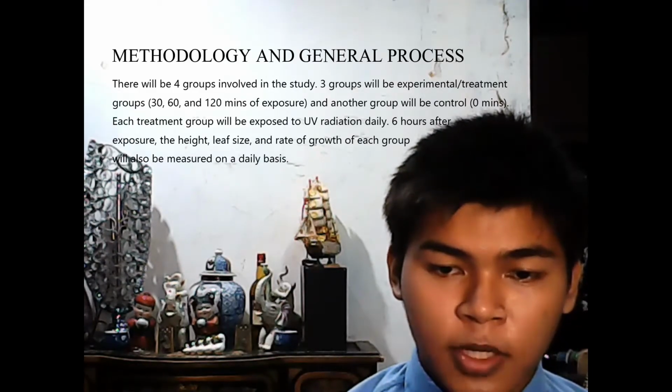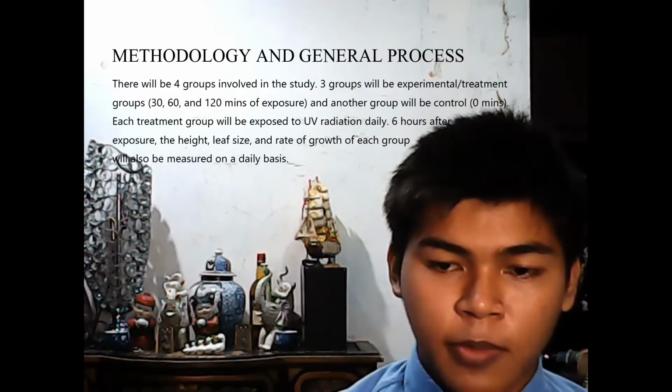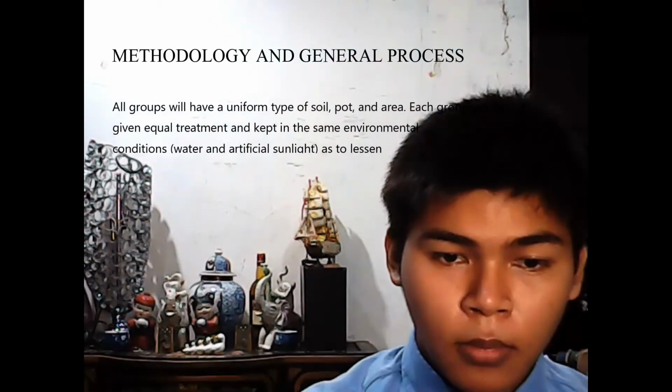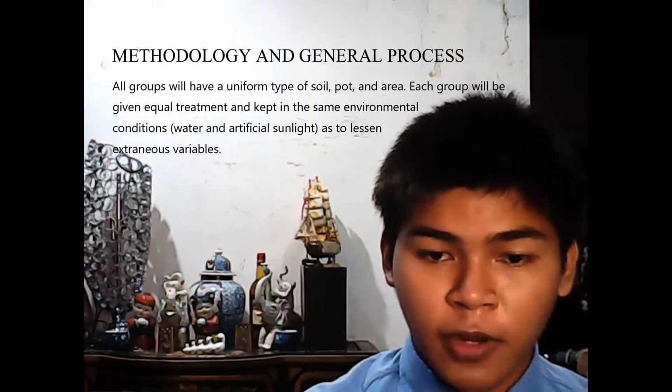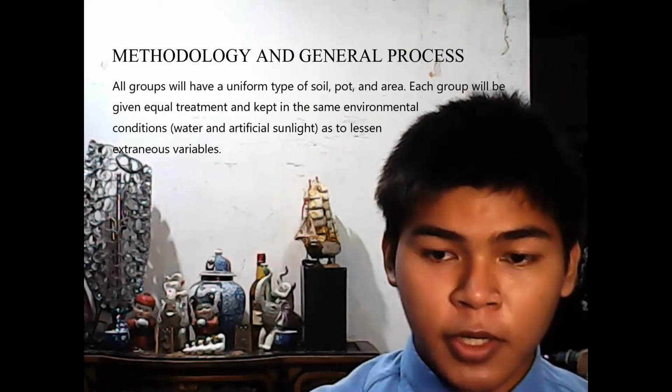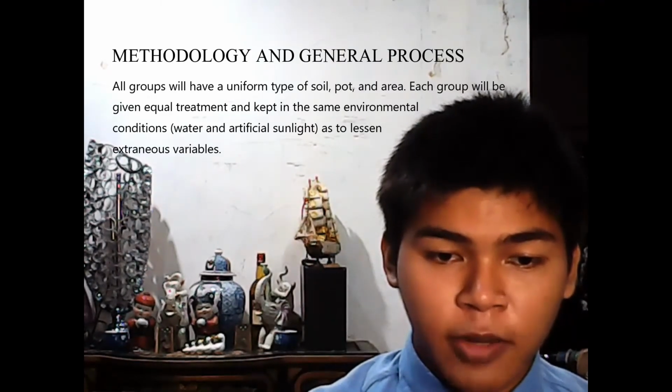Each treatment group will be exposed to UV radiation daily. 6 hours after exposure, the height, leaf size, and rate of growth of each group will also be measured on a daily basis. All groups will have a uniform type of soil, pot, and area. Each group will be given equal treatment and kept in the same environmental conditions as to lessen extraneous variables.